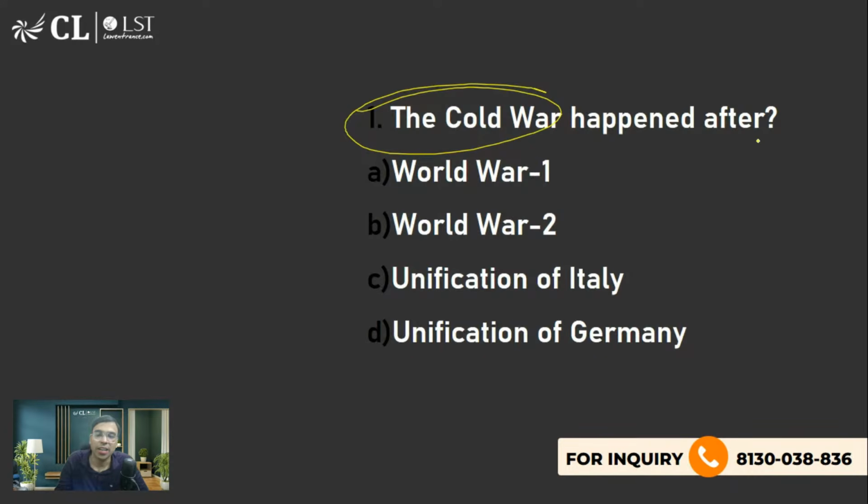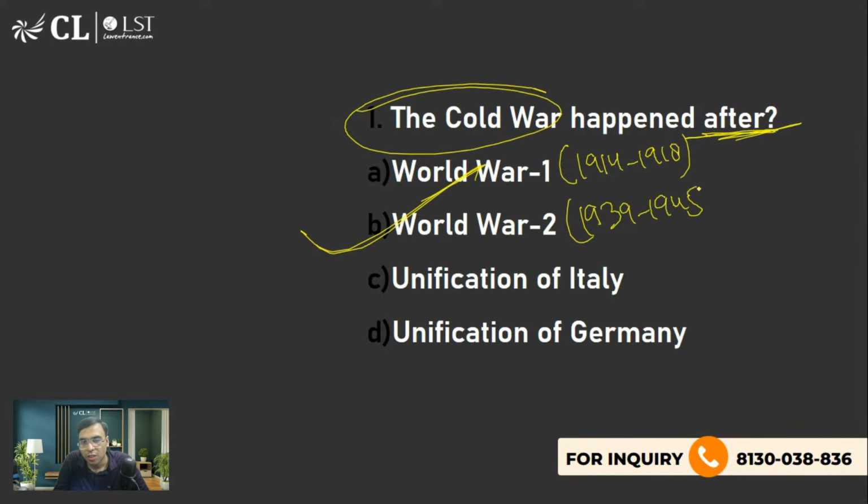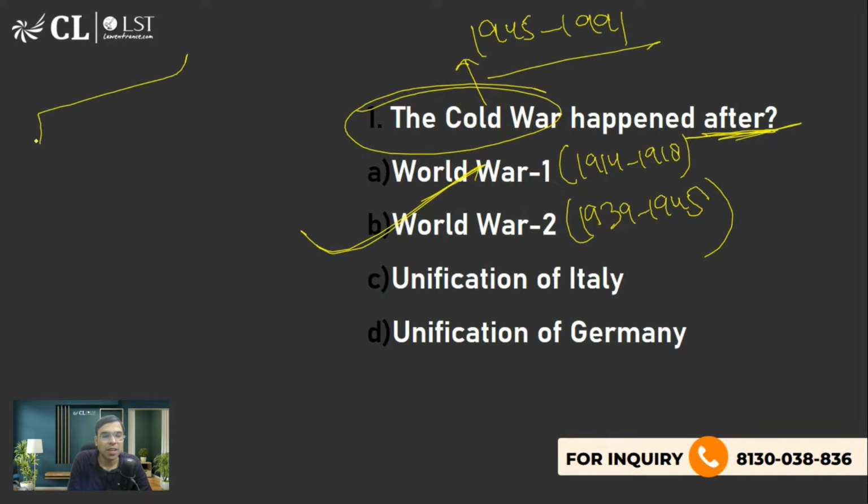Yes, and you are right. It happened after World War II. So World War II कब हुआ था? World War I कब हुआ था? ये बताना है. Capitalism versus socialism, right? So World War I was 1914 to 1918. World War II was 1939 to 1945. So the Cold War was actually from 1945 to 1991. Friction between which two parties? है ना? Yes, someone has written capitalism versus communism. हाँ, socialism भी लिख सकते हो.